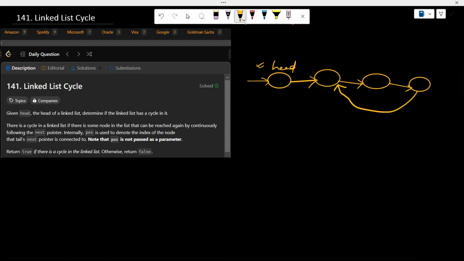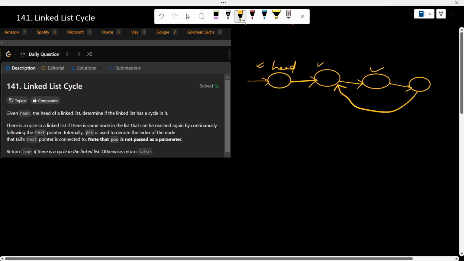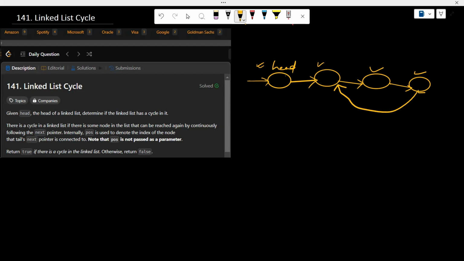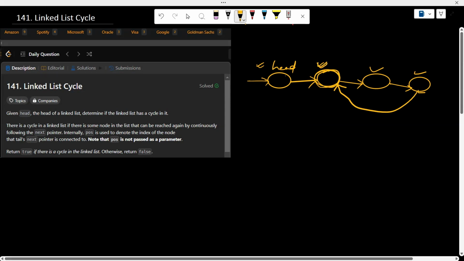The next pointer of the head node is pointing to this node. The next pointer of this node is pointing to this node. Now, the next pointer of this node is pointing to such a node which we have already visited. That means we have reached some node again by following the next pointer.